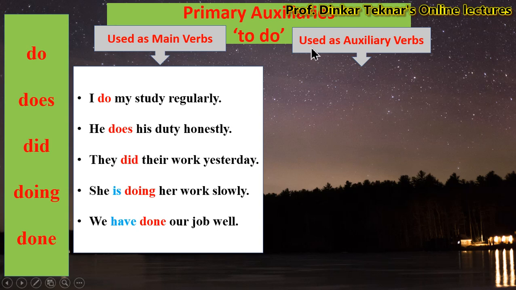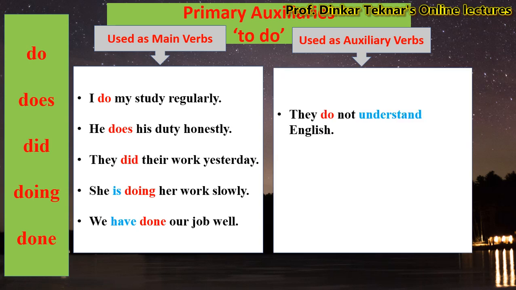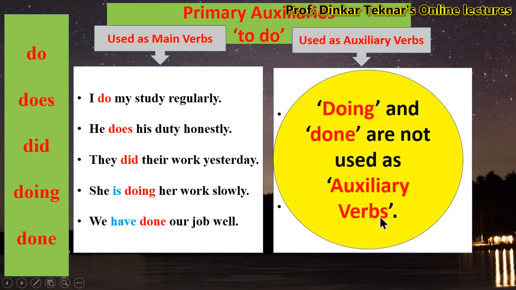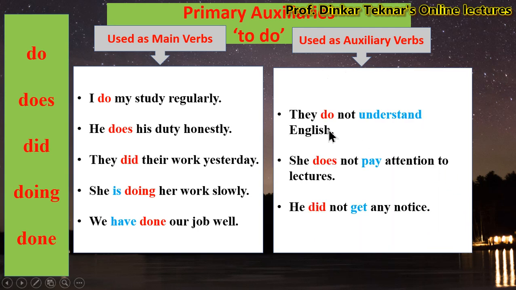Auxiliary verb to do are also used as auxiliary verbs. Look at the examples. They do not understand English. She does not pay attention to lectures. He did not get any notice. Doing and done are not used as auxiliary verbs.